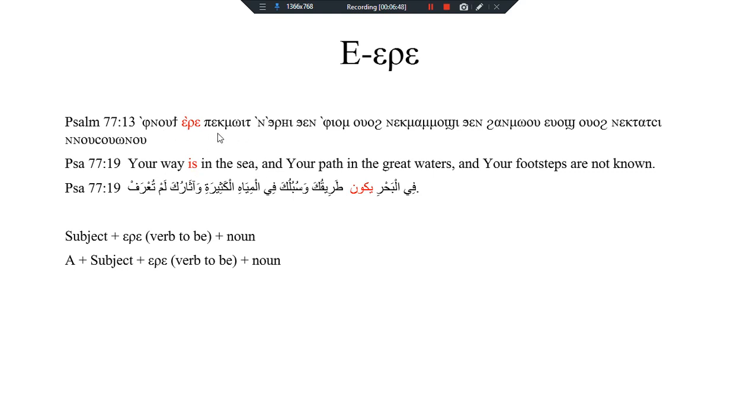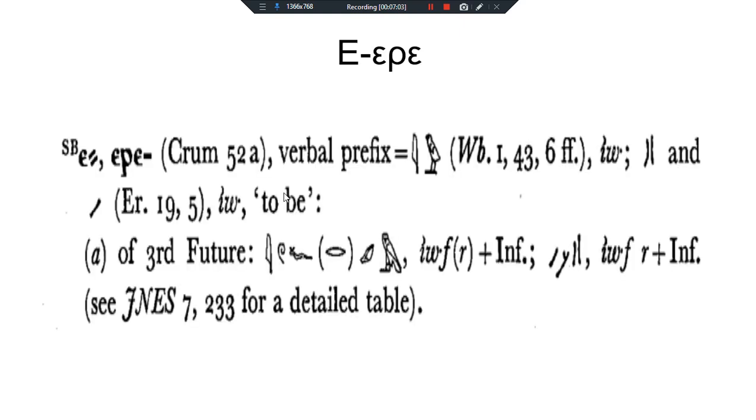Eri bik moit, your bik moit means your way. Eri, it means is. Nechrichen, in, if yom, the sea. And here we have its origin in hieroglyphics from yo, which means verb to be.